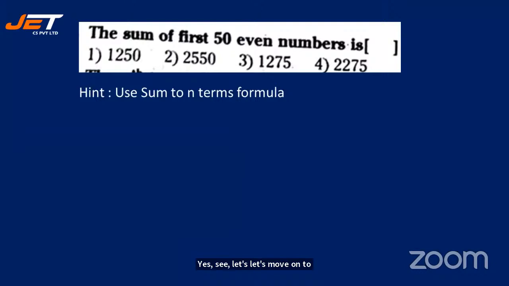Yes, the sum of first 50 even numbers is dash. All right. So is it 1,250? Is it 2,550? Is it 1,275? Or is it 2,275? So here the hint is given. You can make use of the hint. You can use the sum to n formulas. Yes. Now give me your answers after working out. I'm giving you 1 full minute for giving me the answer.